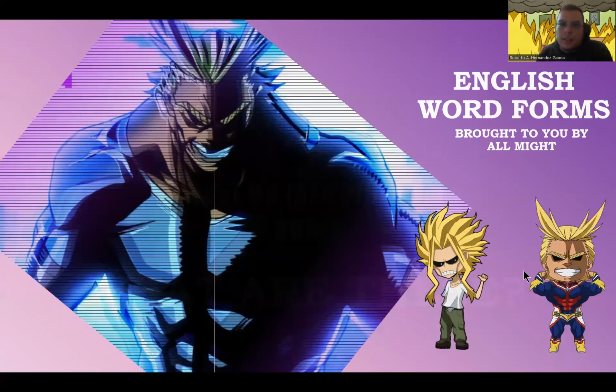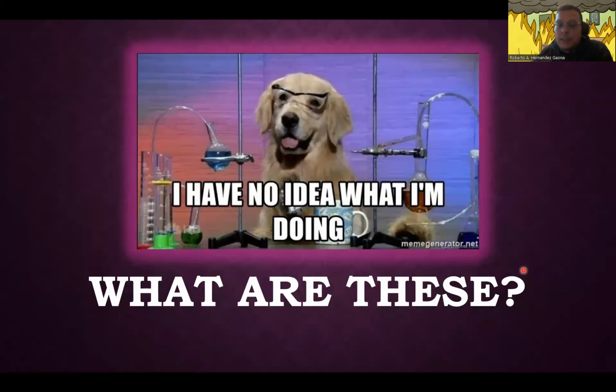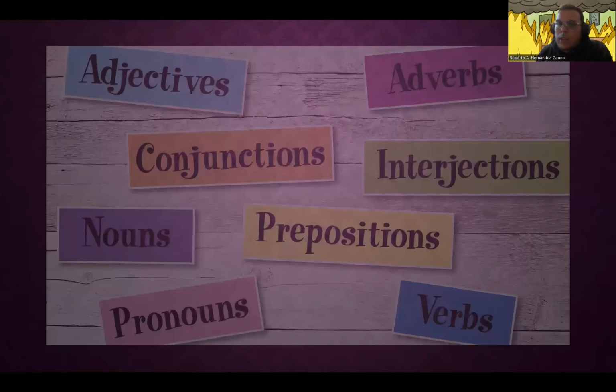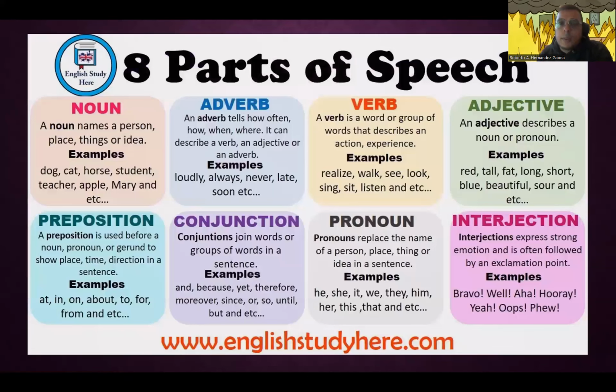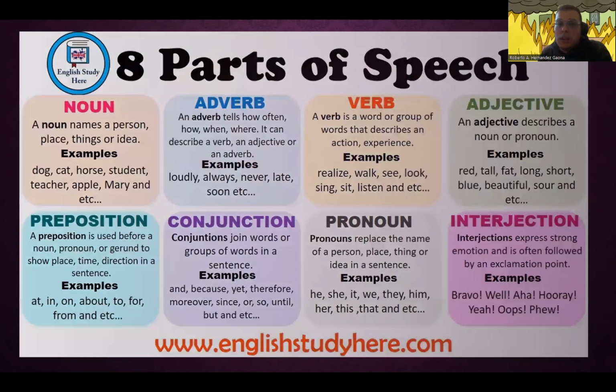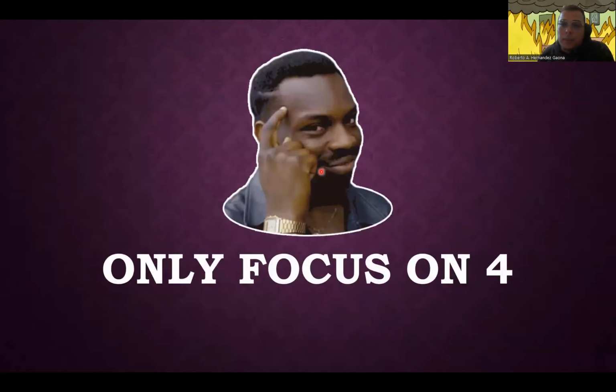Now, let's get started. So first off, we have to ask ourselves, what are these? And we got a bunch of words right here, right? So a lot of times when I mention the topic, word forms, people automatically think of these words: conjunctions, prepositions, pronouns, interjections, adverbs, etc. Now, all of these are the 8 parts of speech, right? But word forms are not all parts of speech. Okay, word forms are only 4. And we're going to focus on those 4 in this presentation.